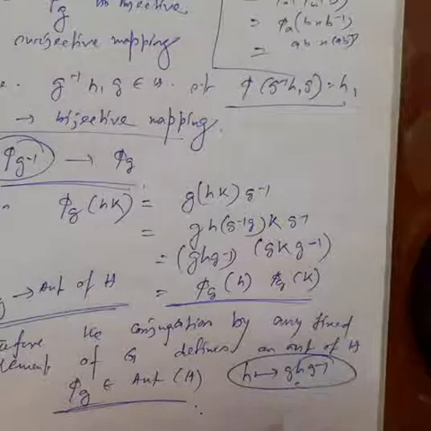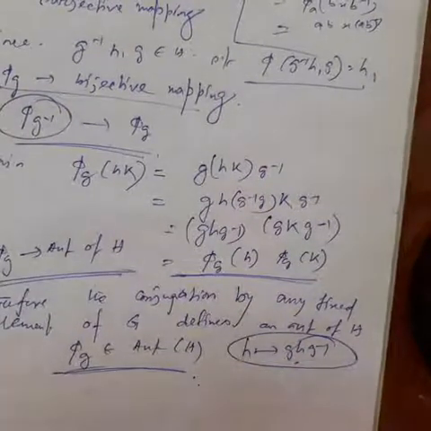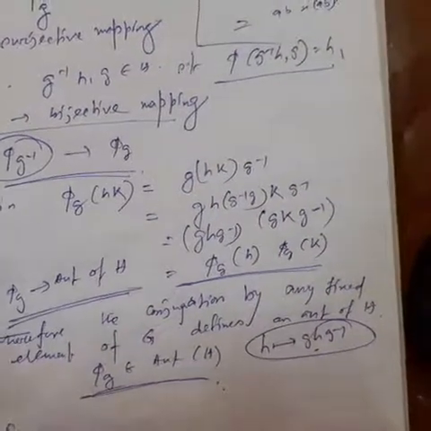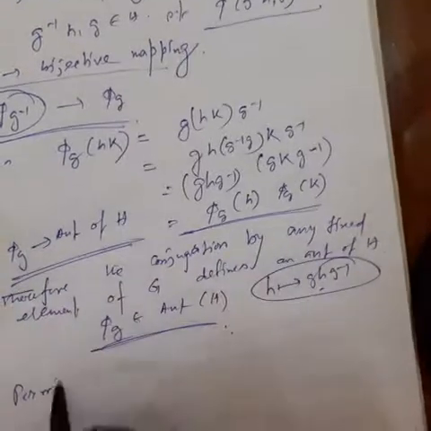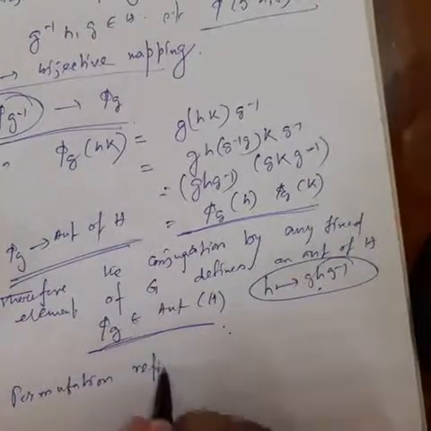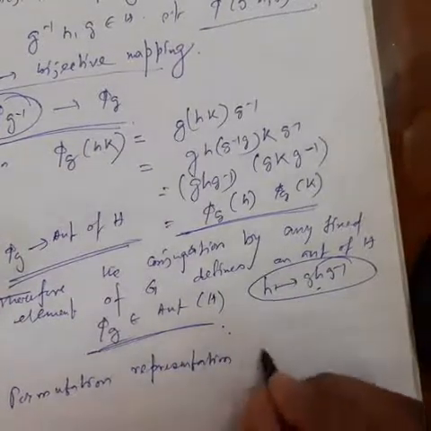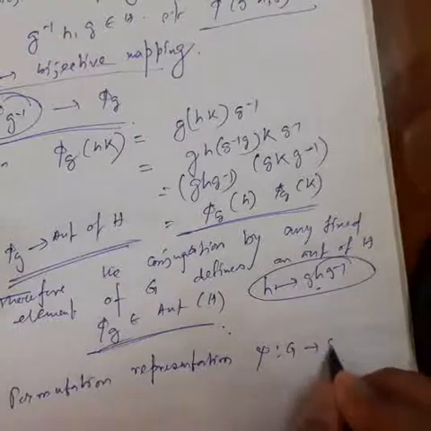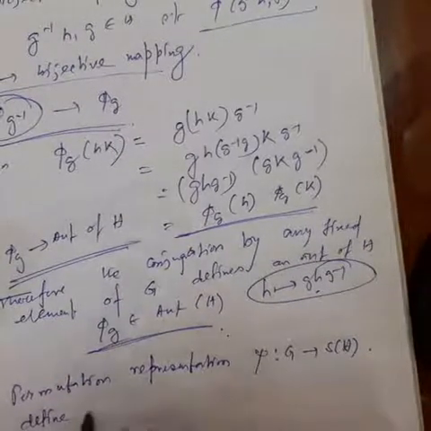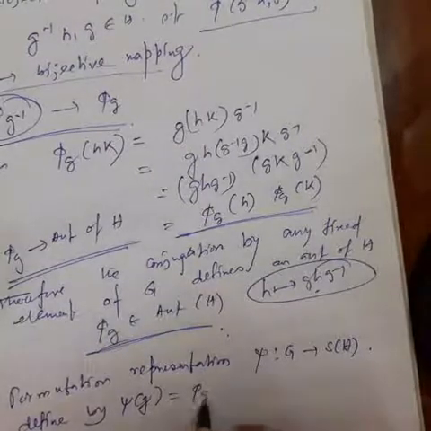Okay, again by previous Cauchy's theorem, the permutation representation psi from G to S_H defined by psi g equal to phi g.